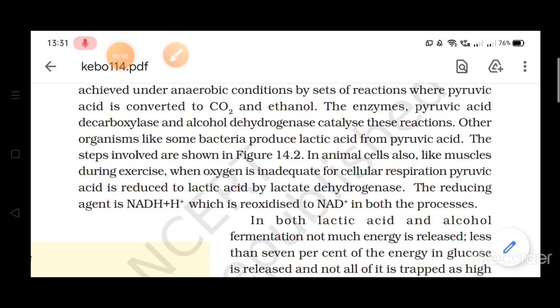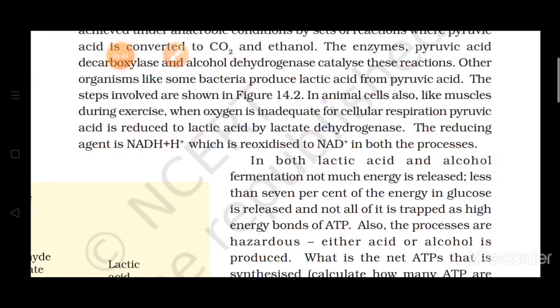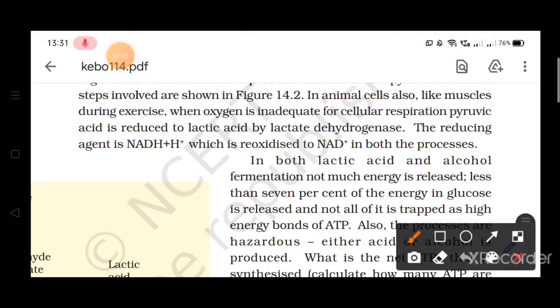So if we talk about lactic acid and alcohol fermentation, what is the similarity between the two, and how are these different from aerobic respiration? If we compare aerobic and anaerobic respiration, the major difference is that during anaerobic respiration very little energy is produced, only about 2 ATP. Now what is ATP? We have already talked about it. ATP stands for adenosine triphosphate, and this is the energy currency of a cell.